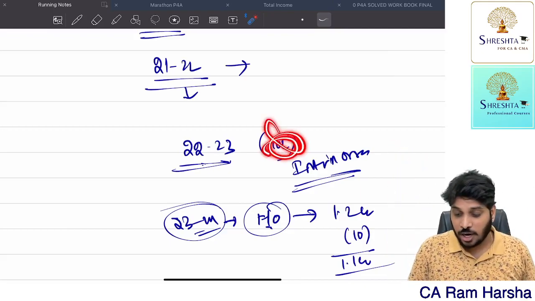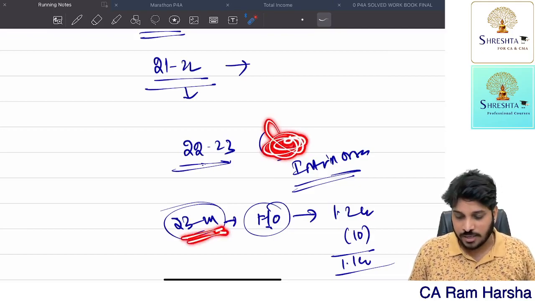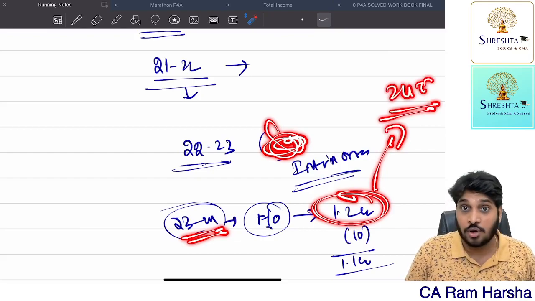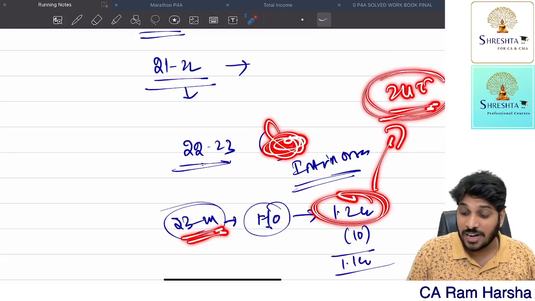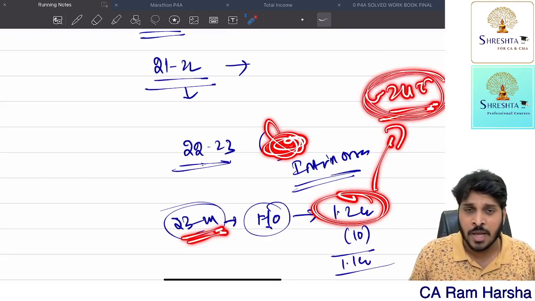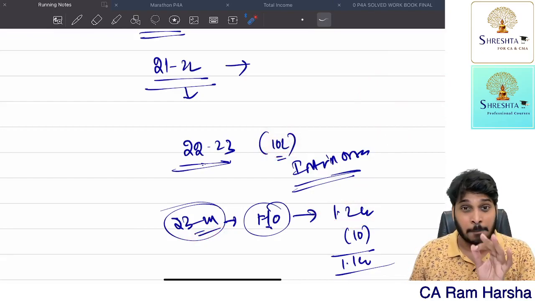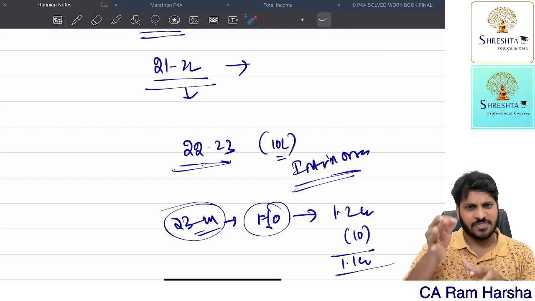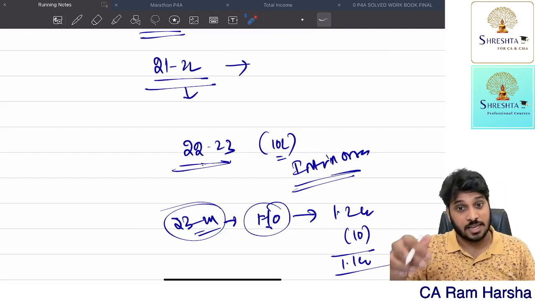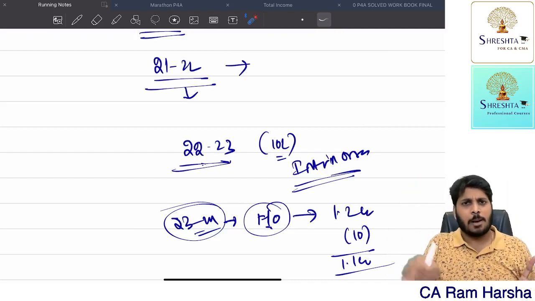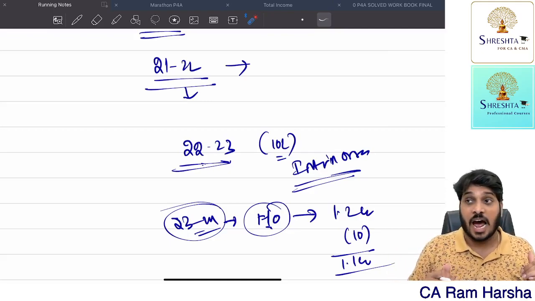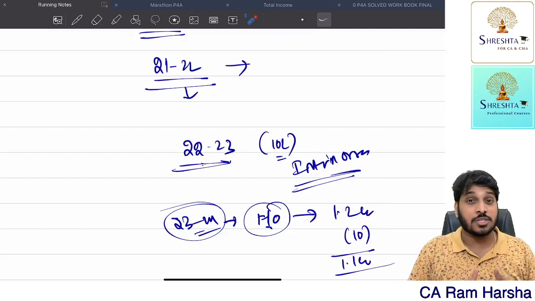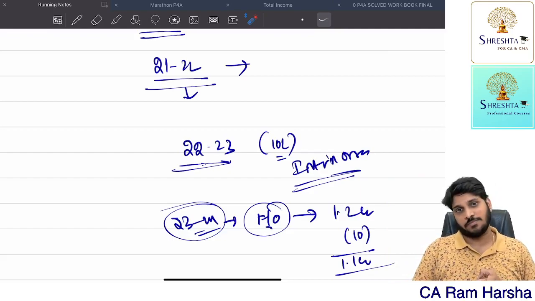Suppose I did not receive this 10 lakhs in 22-23. In 23-24, the final order came, 1.2 crore. Directly, the consideration I received in my hand only in 24-25. Then in 24-25, capital gains is taxable. If at all you receive compensation partly, whenever you receive compensation partly, in that year itself, whatever the full compensation is, we will tax it. If you don't know the full compensation, then we will wait until the final order. Once the final order comes, in that year, we will tax it, whether you receive full compensation or not.